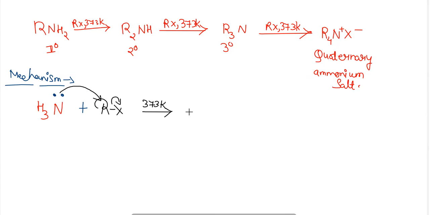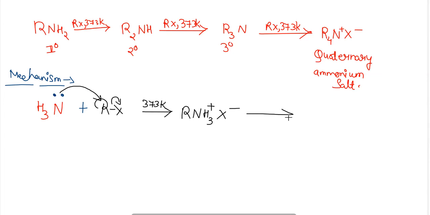Due to this, a positive charge forms on the nitrogen because of its attachment with the alkyl group. The halogen that has attained the negative charge will combine ionically with the amine group attached to the alkyl group.